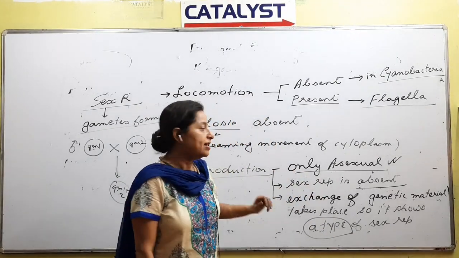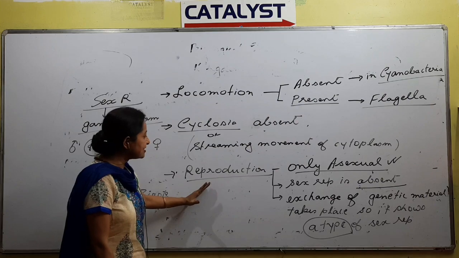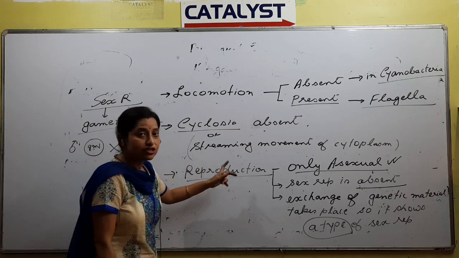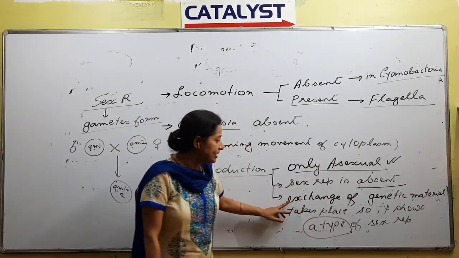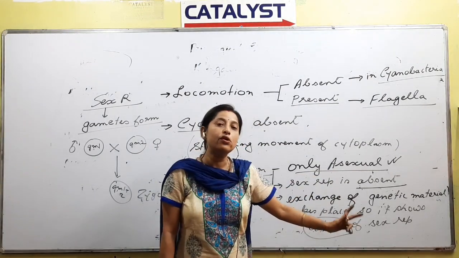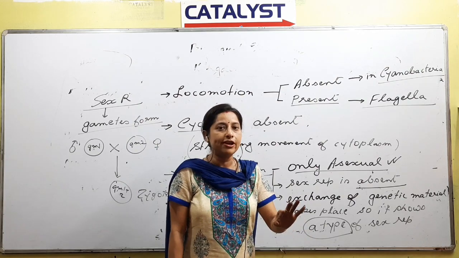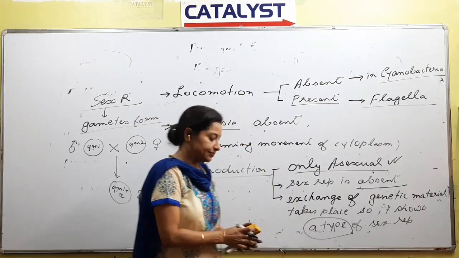As of now, we are discussing Monera characteristics. What do you know about reproduction in case of Monera? They only reproduce through asexual means, but a type of sexual reproduction could also be present. Sexual reproduction always absent, right?